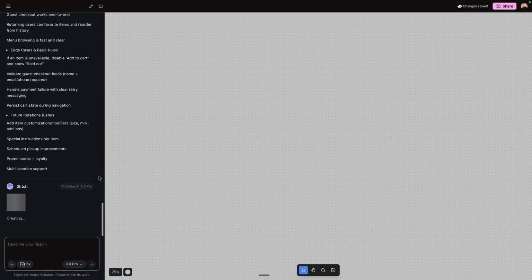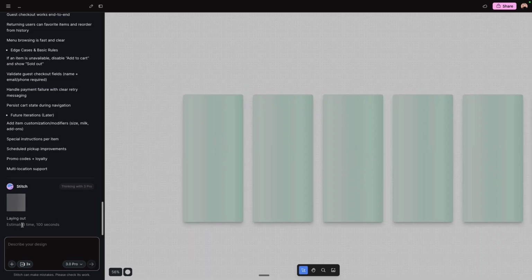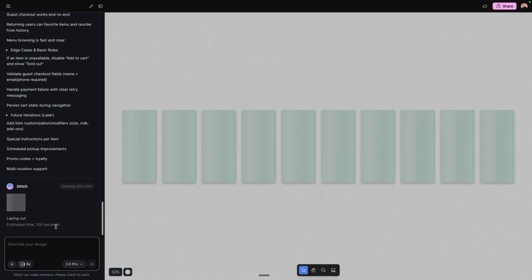And as you'll see, it's just taking its time to start creating. In a second, it'll explain what it's creating, kind of just like an introductory prompt or explanation. Like right now, it just says coloring outside the lines. That means it's thinking and building up those mock-ups. And it says estimated time 100 seconds. And it has 1, 2, 3, 4, 5, 6, 7, 8, 9, 10 screens of our app.